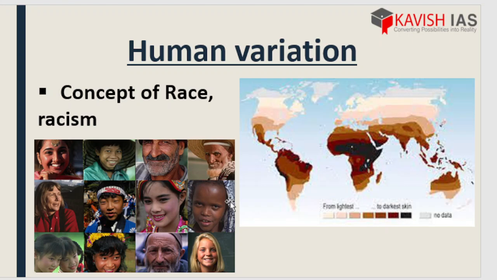Next we have human variation. Now what's human variation? It is the basic concept of race or racism. Now what is racism? You might think, oh my god, she is talking about racism, that's very bad, that's quite stereotypic, you're talking about black skin. Oh no. Here we actually study, now I just said two words, black skin. Now the question is, why black skin? Why not green skin? Why not blue skin? We have blue eyeballs. Why not blue skin? The answers to these questions are actually received in the race part of anthropology.